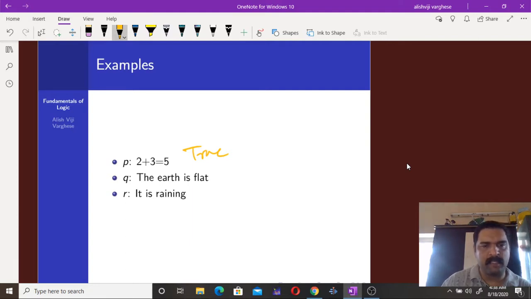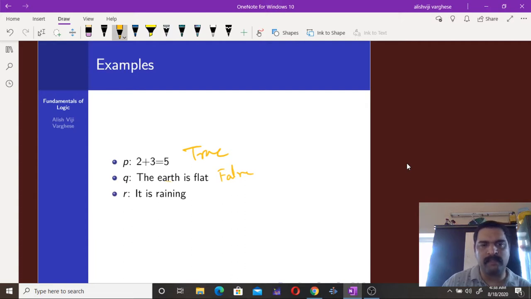So that statement is actually a false statement, but there is no confusion regarding the truth value of this particular statement. So the statement is a proposition.